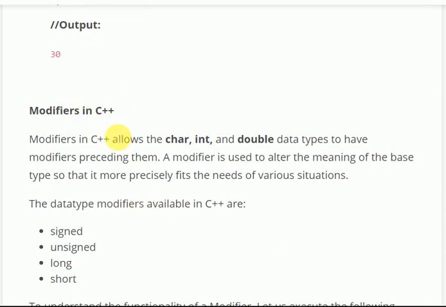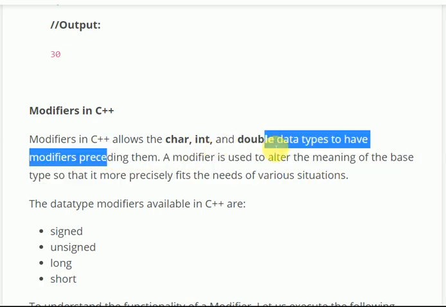Modifiers in C++. Modifiers in C++ allow the built-in data types like char, int and double to have some extra features. For example, if you use unsigned, it will have only positive values. On using long, the range increases, but the size remains the same.